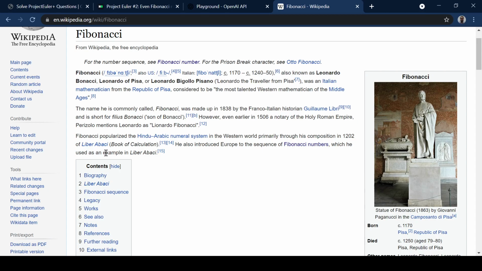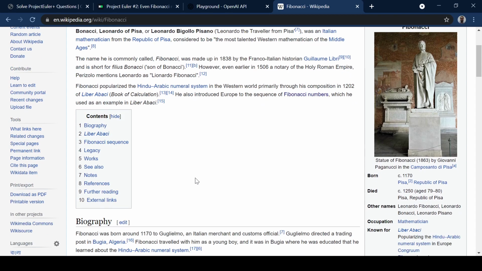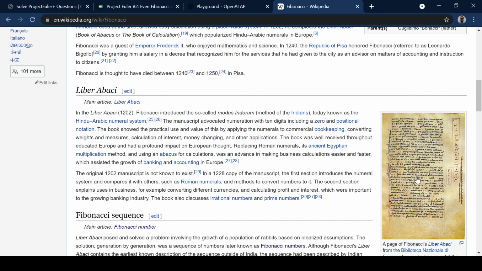Yeah, which is an amazingly huge contribution, because now, I mean, that number system is everywhere. And if we look down, there's a page from the book that he wrote, a very beautiful, ornate Middle Ages manuscript. And in the Liber Abaci, he introduced the so-called modus Indorum. So interestingly, they knew that this had come from India, rather than, I've always been told it's the Arabic numeral system, but it's the Hindu-Arabic numeral system because it originates in India, and it has 0 and positional notation. And it says it replaces Roman numerals and its ancient multiplication method.